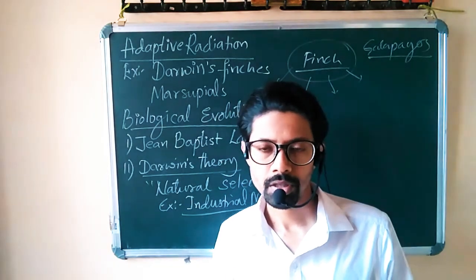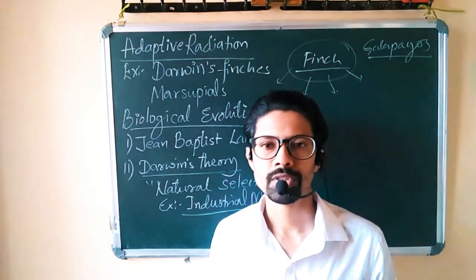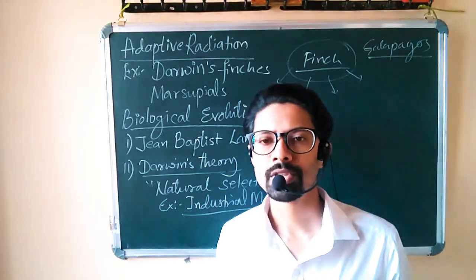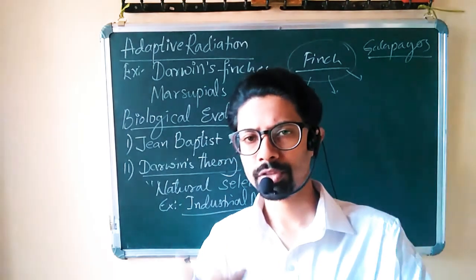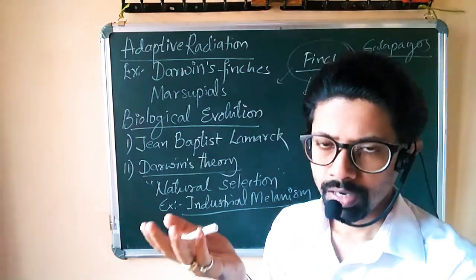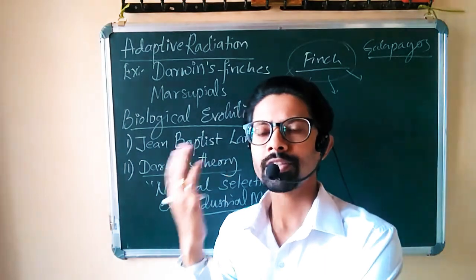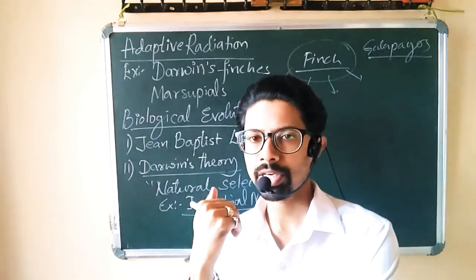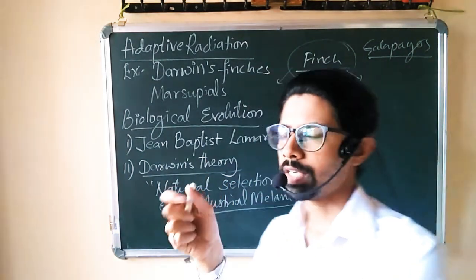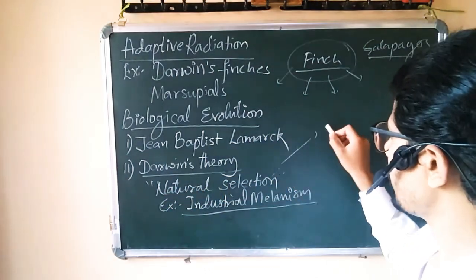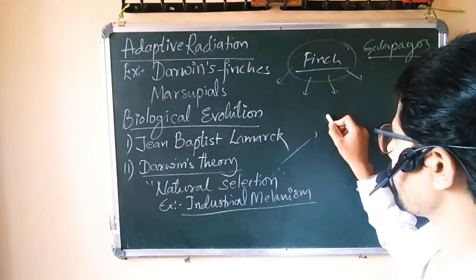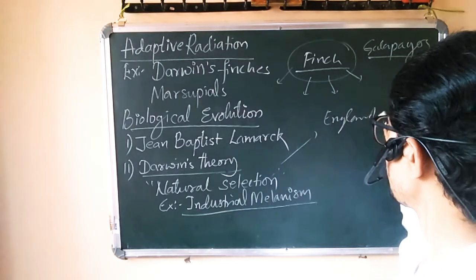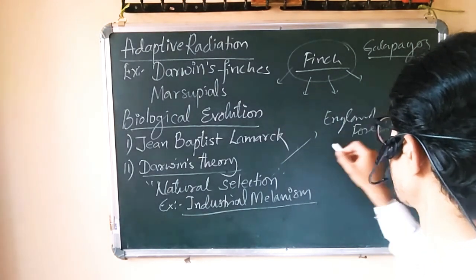In nature, the organisms which have the ability to sustain in different conditions get naturally selected. There is nobody selecting anybody, but automatically the environment selects those organisms which are fit to survive in the changing environment. So with an example you can understand it very clearly. For natural selection you can take the example of the moths in England. Okay, so in England generally there were forests before industrialization.